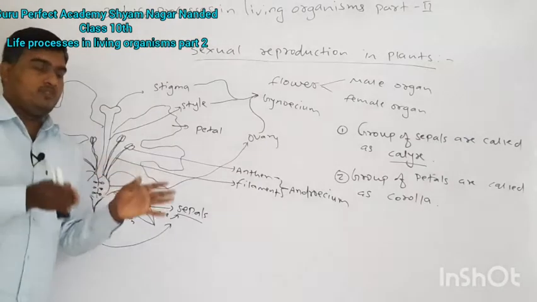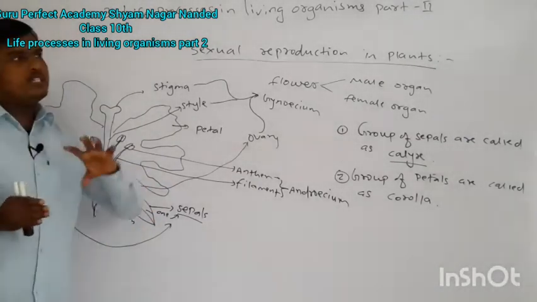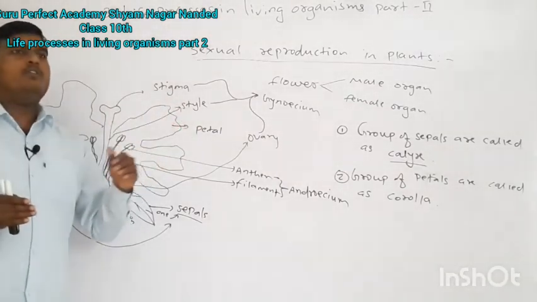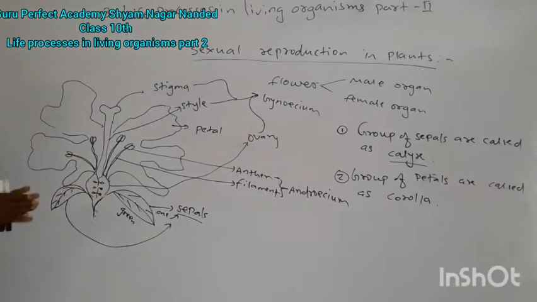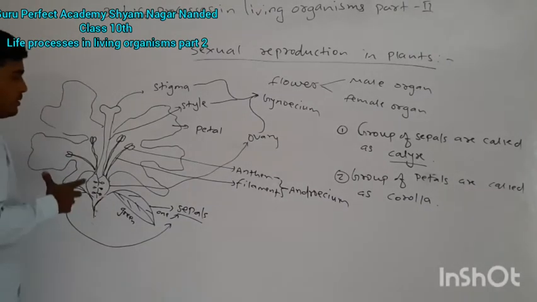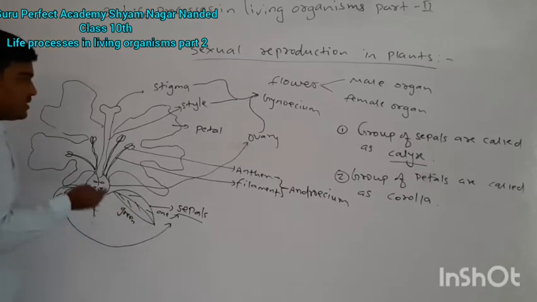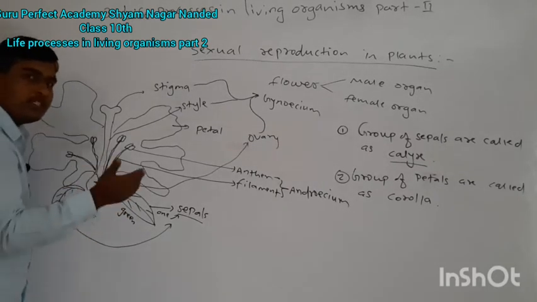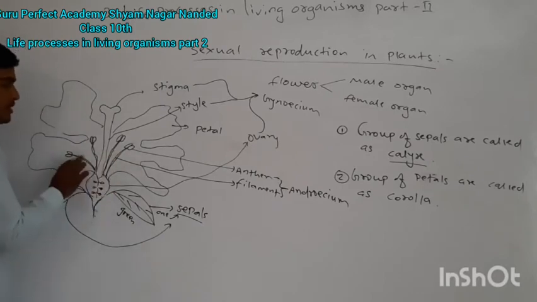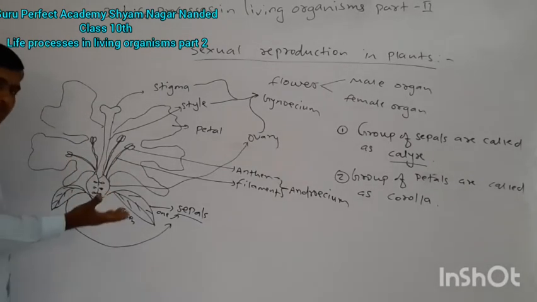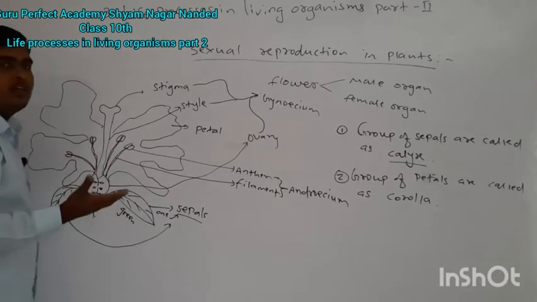The number depends on the particular flower, or which family the plant belongs to, or the particular species of plant. There may be 4 androecium, there may be 5, 6, 7, so many.